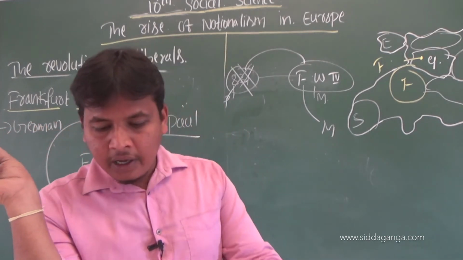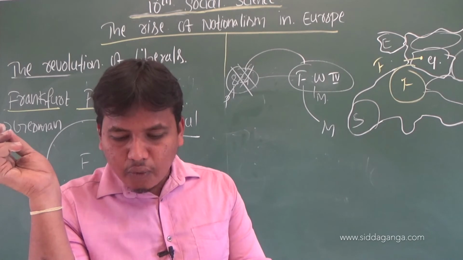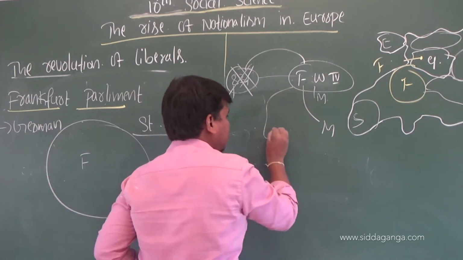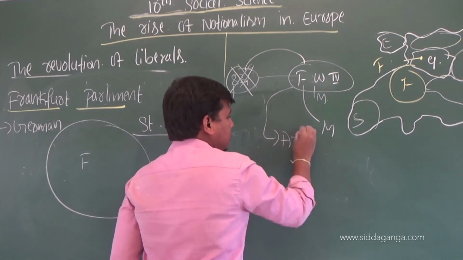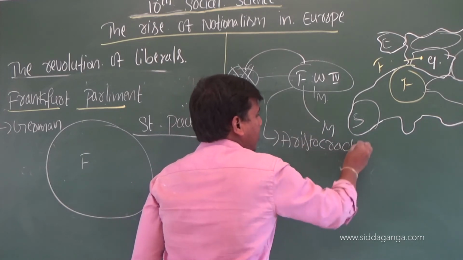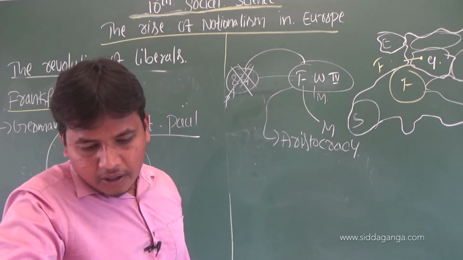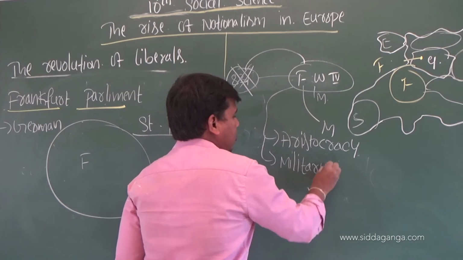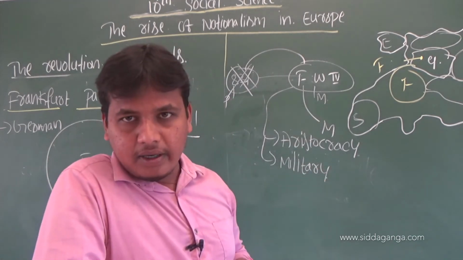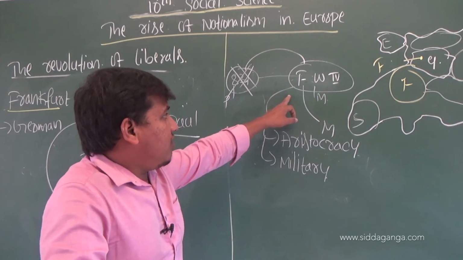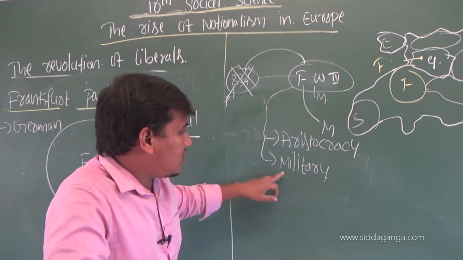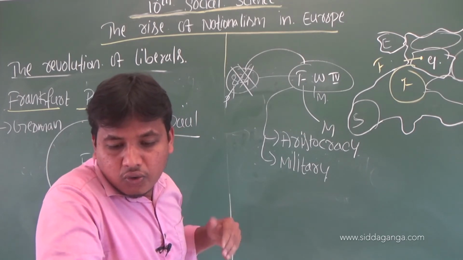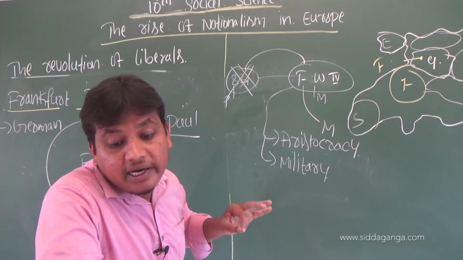He opposed the assembly, while the opposition of the aristocracy and military became stronger. Frederick William IV was supported by the aristocracy and military. They became strong. The opposition of the aristocracy and military became stronger.